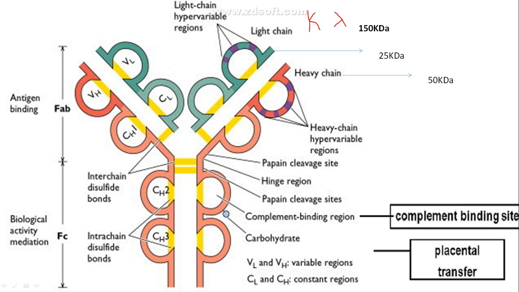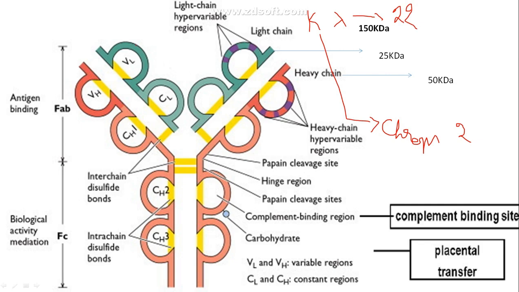So these two are similar in structure and function, but they are coded differently. They have the same function and the structure is also the same. Then what is the difference? The difference is that kappa and lambda are coded by different chromosomes. The kappa chain is coded by chromosome number 2, and the lambda chain is coded by chromosome number 22. It's simple to remember, 2 and 22.